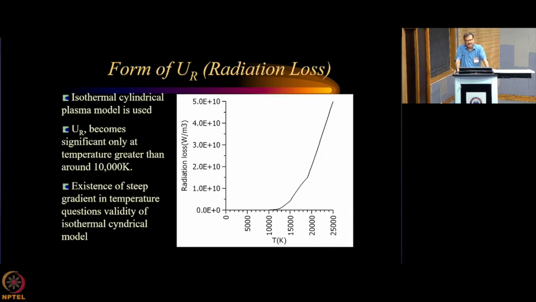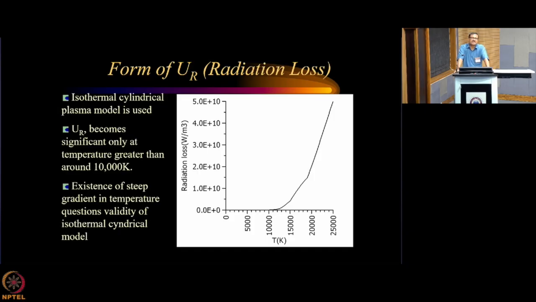So for example, if we are handling our plasma, the typical temperature is around 8,000 to 15,000 degree Kelvin, and of course its temperature can go up to 50,000 degree Kelvin depending on the kind of plasma that you have created, but typically the temperature remains 10 to 15,000 degree Kelvin. So whether the radiation loss is important or not: if we run the plasma at sufficiently lower current, then the temperature may be less than 10,000 degree Kelvin, say 7 to 9,000 degree Kelvin. So whether at that temperature the radiation loss is important.